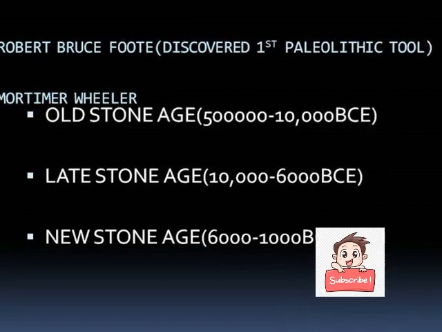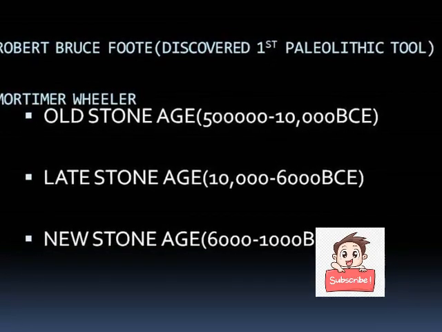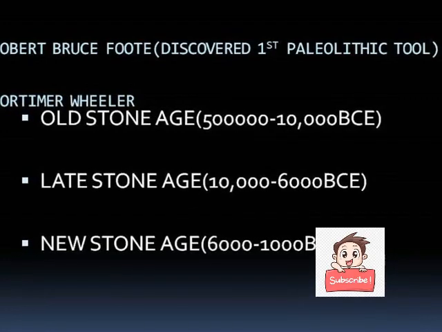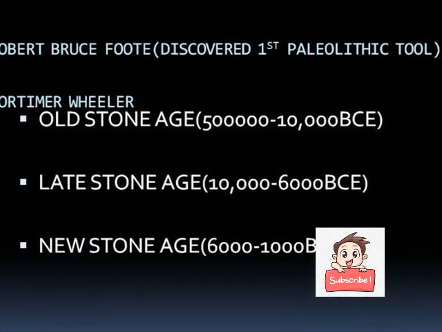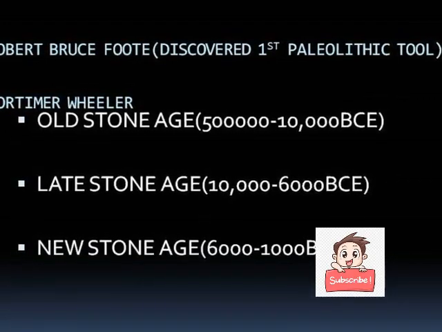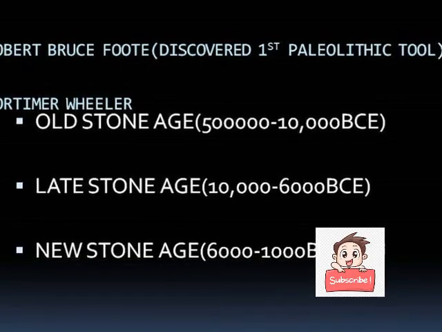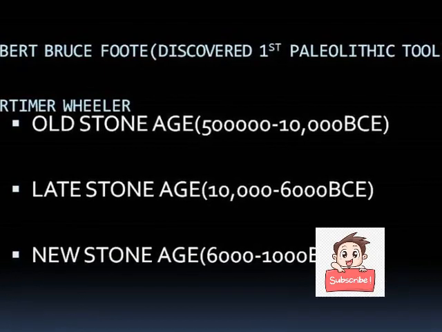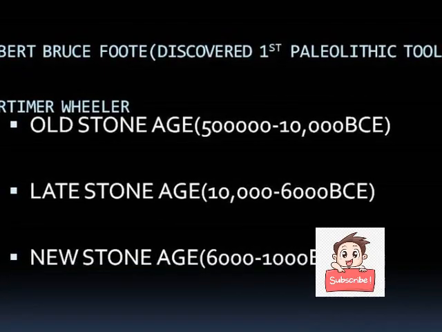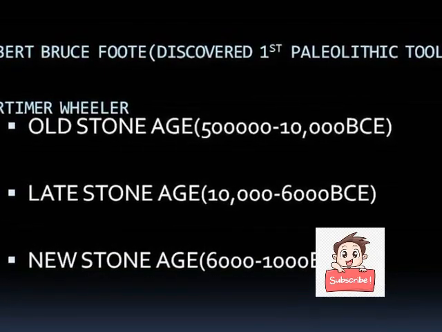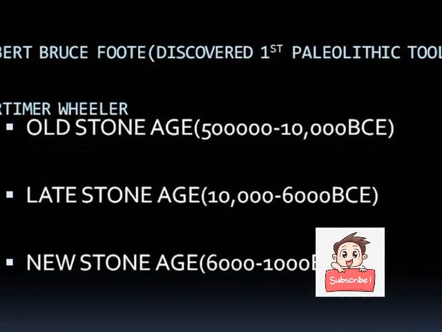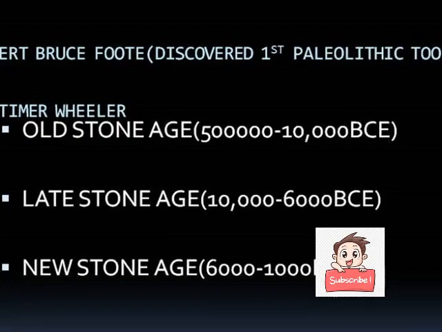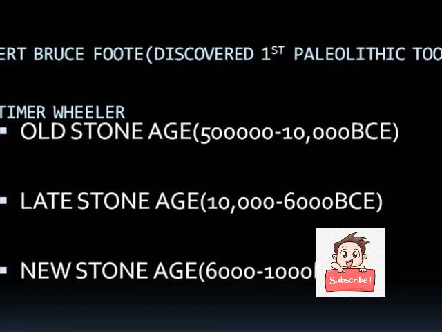Here the prehistorical period is divided into three parts, that are Old Stone Age, Late Stone Age and New Stone Age. Old Stone Age is also known as the Paleolithic period, Late Stone Age is also known as Mesolithic, and New Stone Age is also known as the Neolithic age. Here I have mentioned the time duration. You have to remember the time duration of each stage.